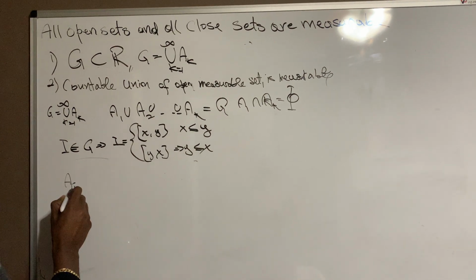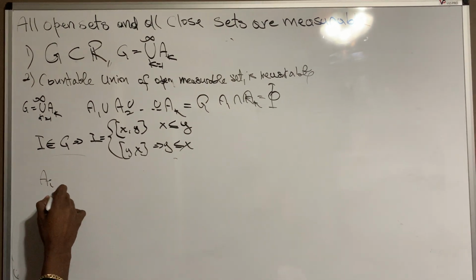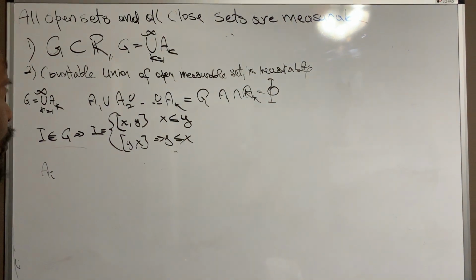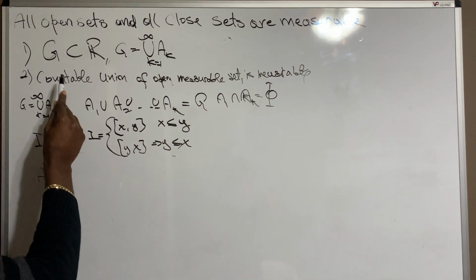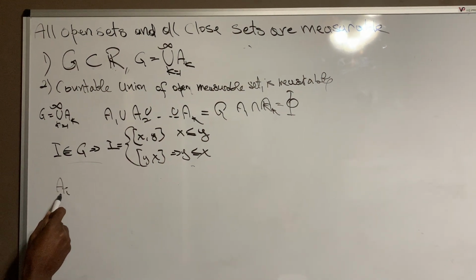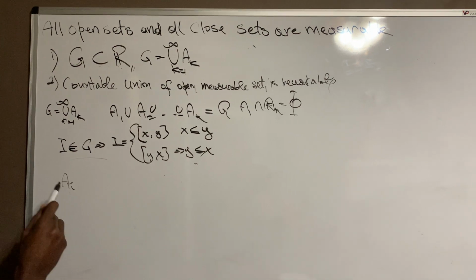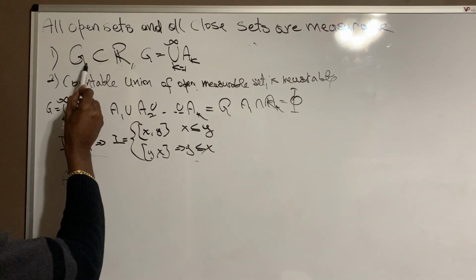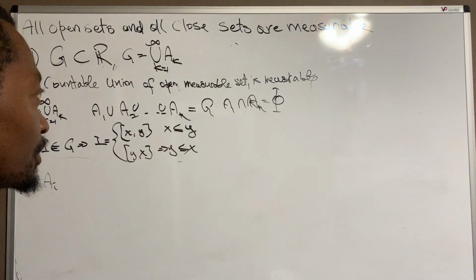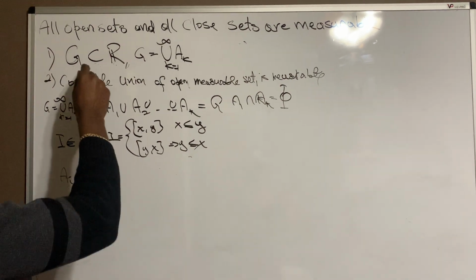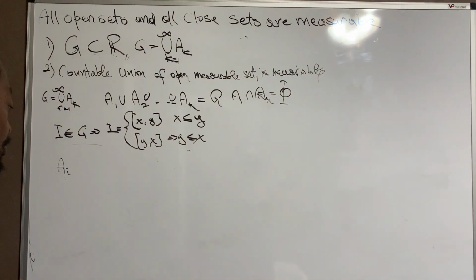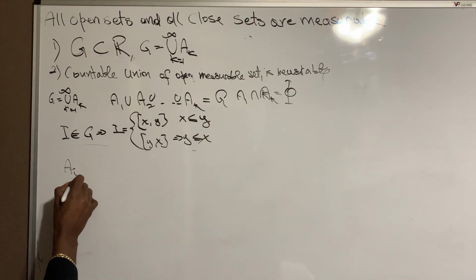So this AI here is actually bounded. In fact, it's not only bounded, it's bounded from below and from above. Why? Because we stated that G is a proper subset of R, which means that AI must be bounded, right? And even if we did not put this restriction here, we would always end up with the same conclusion, right? But we just take it like that to make it simpler, to reduce this video to less than 30 minutes. So AI is actually bounded.